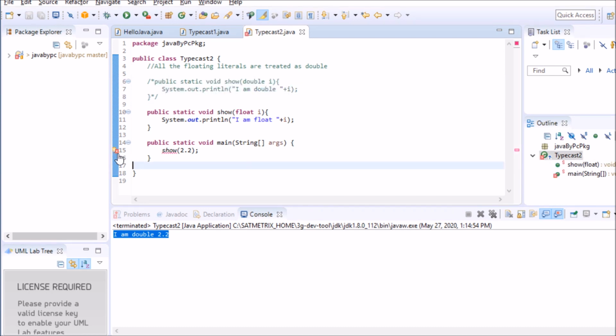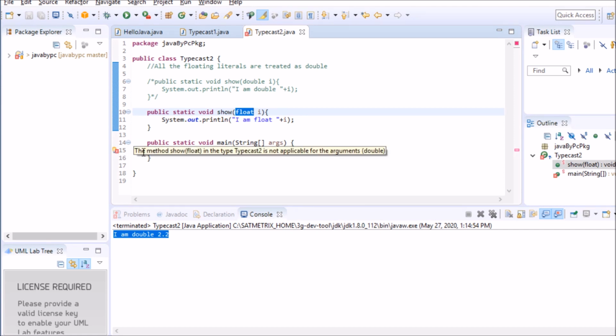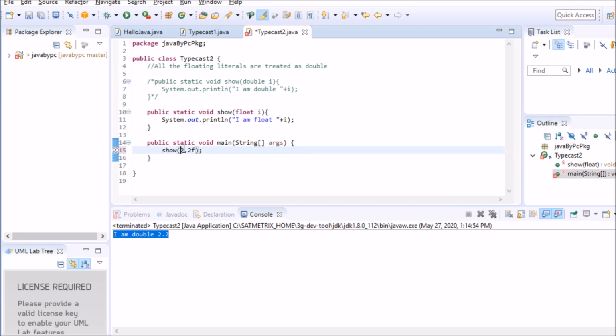So it's giving me a compilation error because this is a double type data, right? Double data type. So the method which is present in the program is only the float type. The float type is a smaller data type than the double data type. And as I told you, in the implicit typecasting, only the promotion is possible, not the demotion. So this double data type cannot be converted to the float data type. So that's why it's giving me a compilation error. Now, if you want to remove this compilation error, you can simply mention that this data is of float type, then this method will be easily called.